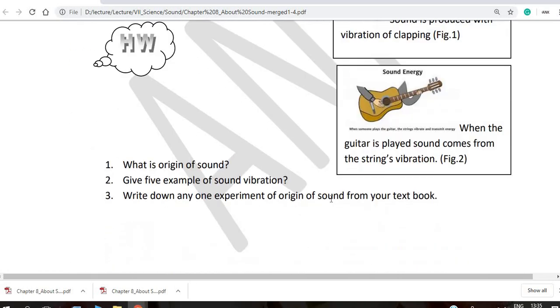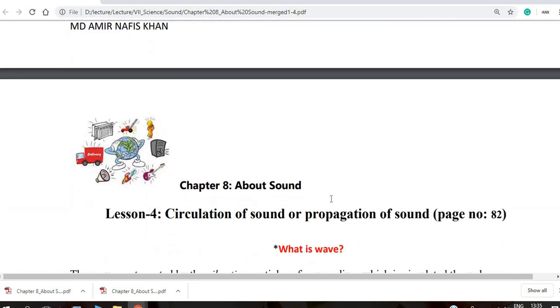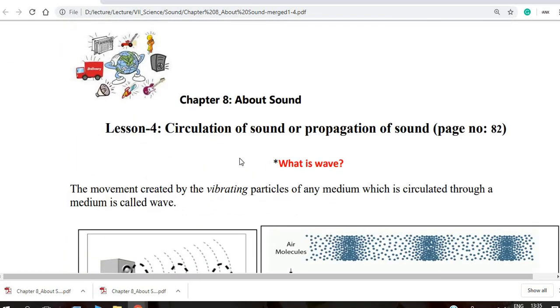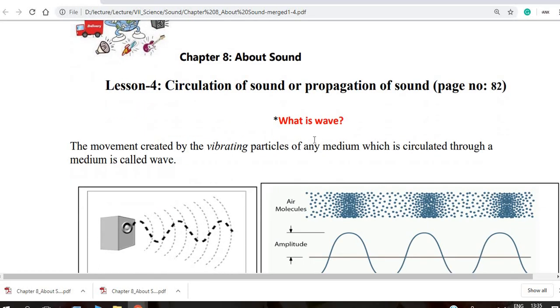Now we go to lesson 4, which is very important: the circulation of sound or propagation of sound. Circulation or propagation of sound means how the sound moves, how the sound travels. So first of all, we have to know what a wave is, a very important thing.